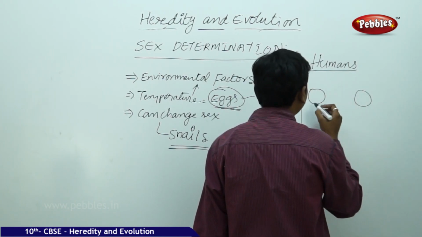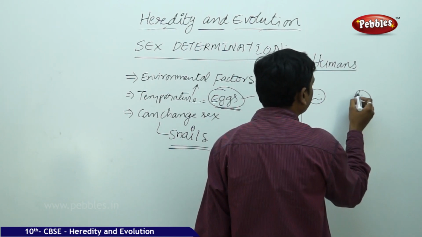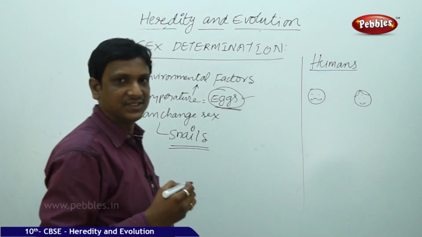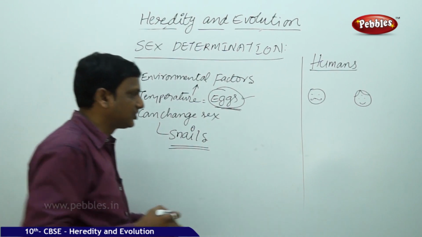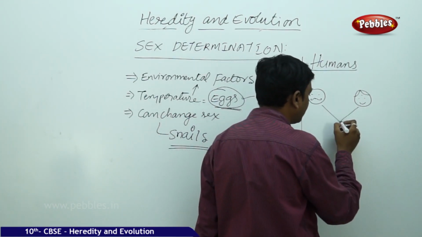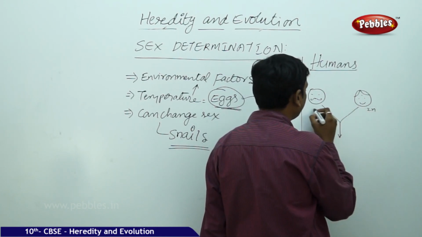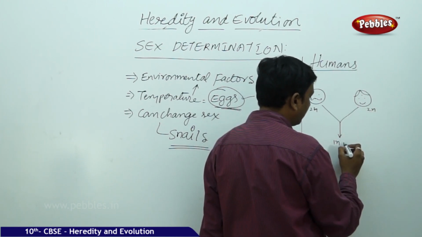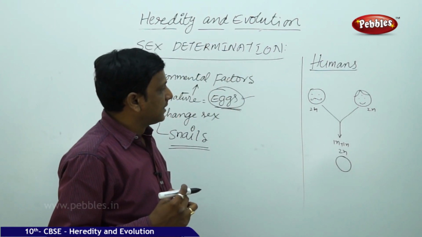As we have discussed earlier, father and mother have two sets of genes, two sets of chromosomes, and during sexual reproduction they share one set. Here two sets are there, 2n, 2n; 1n is given here, 1n is given here, 1n plus 1n, 2n. The young one will have two sets again.